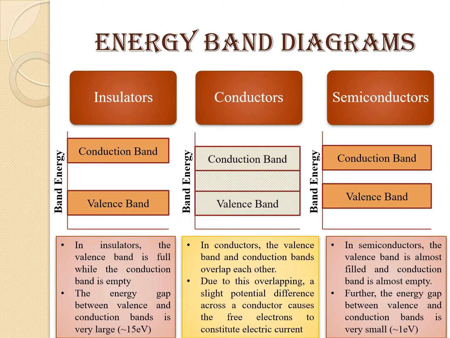In the diagram, we can easily see the difference between the energy band diagrams of insulator, conductor and semiconductor, the forbidden energy gap between the conduction and valence bands. And from the diagram one can easily say whether the material belongs to insulators, conductors or semiconductors.